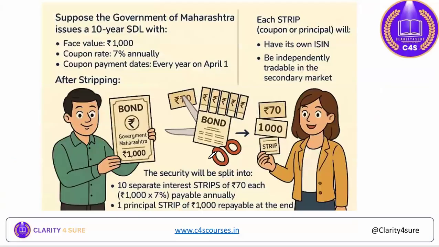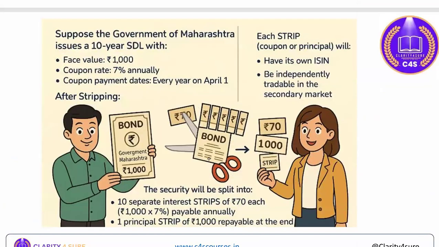see here, through this example we can understand the diagram. He is offering this bond. Okay, this bond, or state government securities you can say, is specific to that. So the government of Maharashtra is offering a bond having a face value of 1000 rupees, and she is a bondholder.